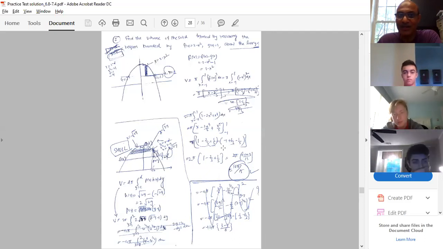Next method, next one. Now I'm changing slightly my axis of revolution. Find the volume of the solid formed by revolving the region bounded by y equal to 2 minus x square. 2 minus x square is a parabola passing through the point 2. Because it is negative x square, that means the parabola opens down, right? It's a dome like this. And 2 minus x square, that is this parabola, of course.